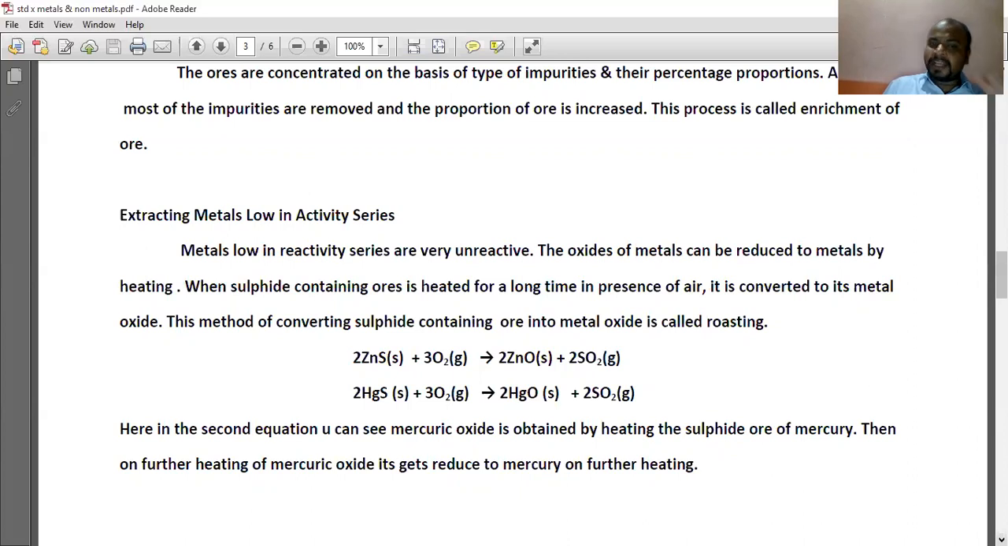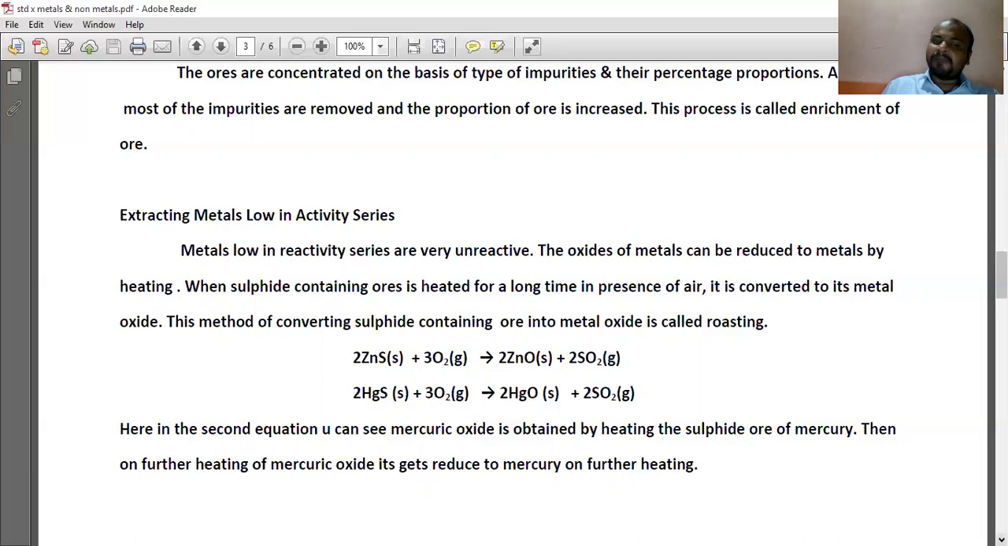In this, you can see the first equation. When zinc sulfide reacts with oxygen, it gives zinc oxide plus sulfur dioxide. The equation is 2ZnS, solid, reacts with 3O2, gaseous, to give 2ZnO, solid, with 2SO2, gaseous.